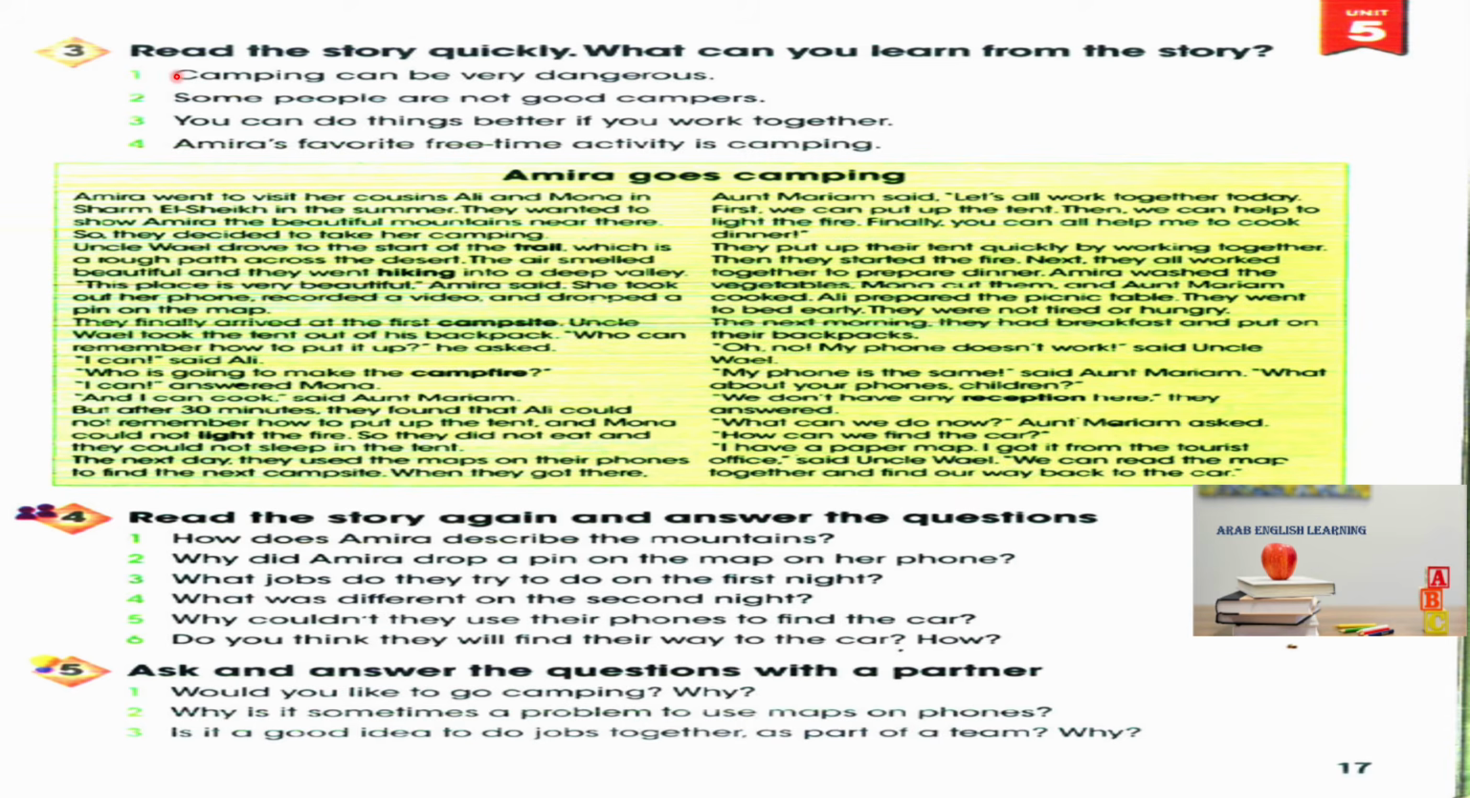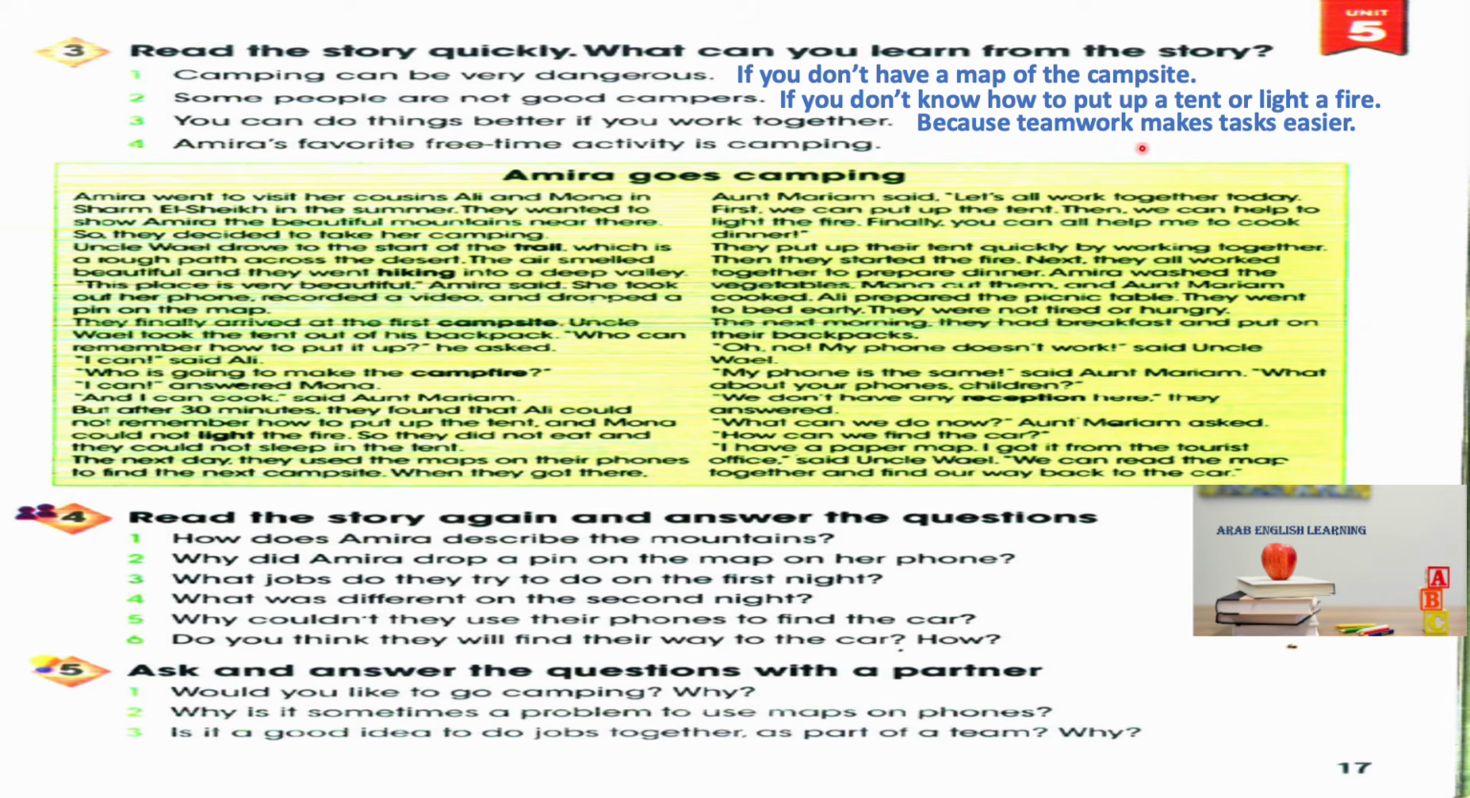So, when we read the story now, we can learn from the story. 1. Camping can be very dangerous if you don't have a map of the campsite. 2. Some people are not good campers if you don't know how to put up a tent or light a fire. 3. You can do things better if you work together, because teamwork makes tasks easier. 4. Amira's favorite free time activity is camping.